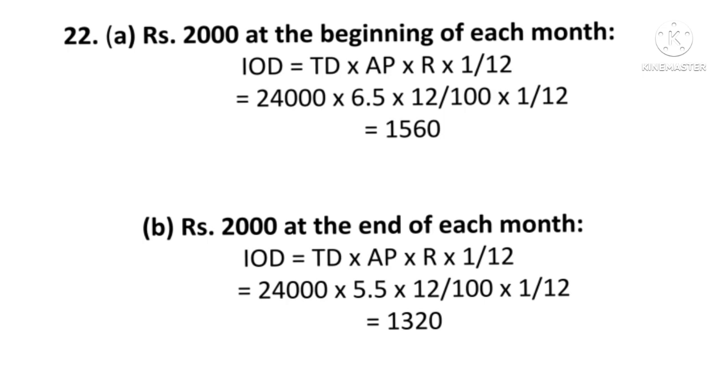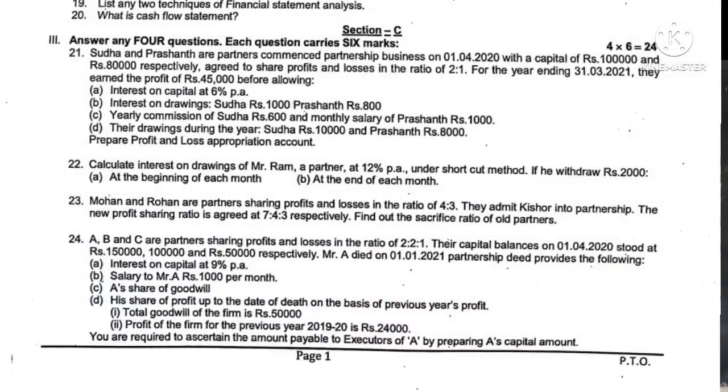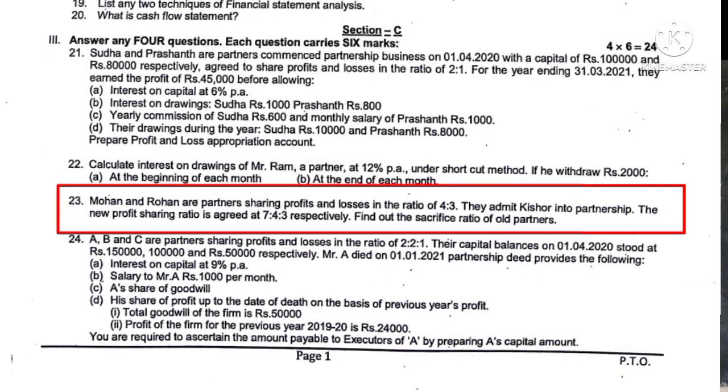So here 3 marks for each condition will be allotted. Then question number 23. Here you are asked to find out the sacrifice ratio. First of all, we have to see what the old ratio is. Old ratio is 4:3, and the old partners are Mohan and Rohan. Then they admitted Kishore, and the new profit sharing ratio is 4:7:3.